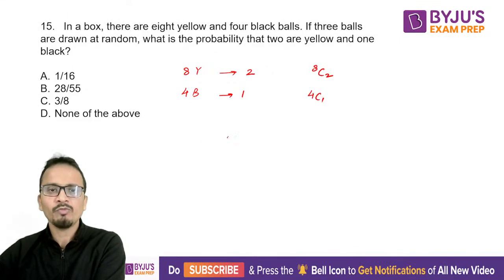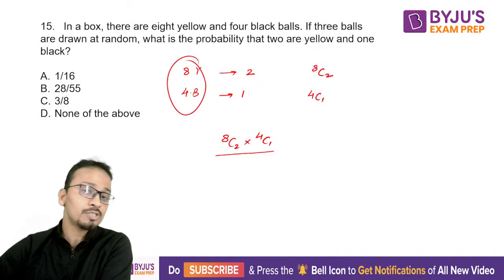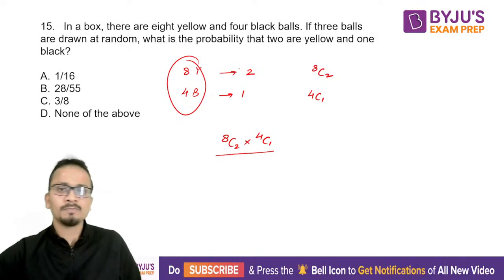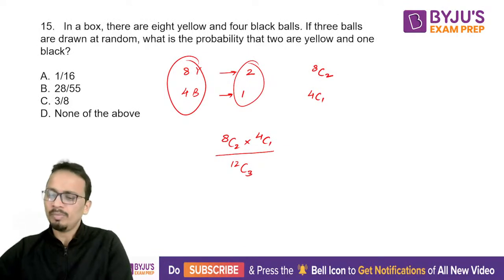So the numerator, the favorable number of cases, will be 8C2 multiplied by 4C1, and the sample space, the total number of cases: there are a total of 8 plus 4, 12 balls, out of which we are drawing 3. So 12C3 will be the denominator.